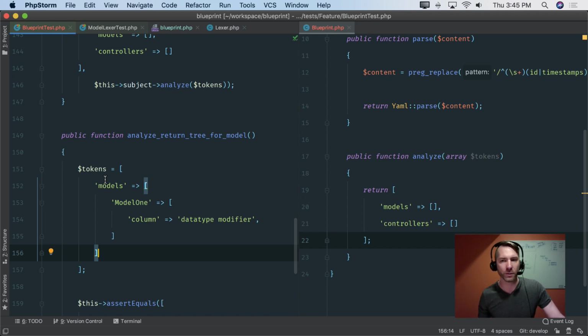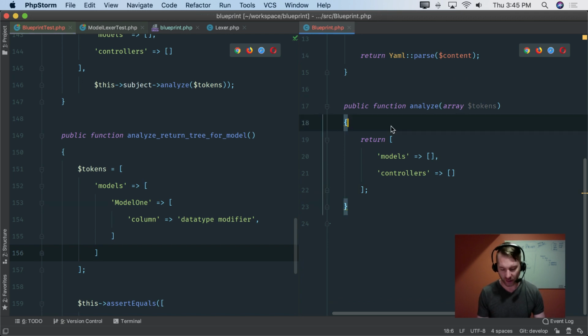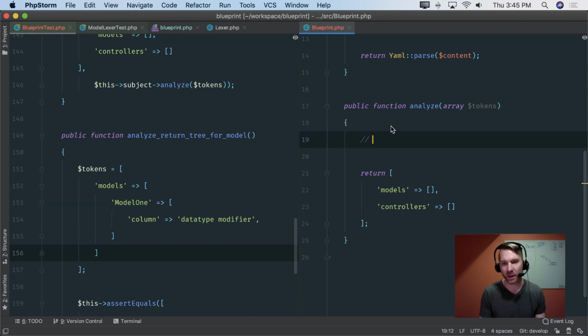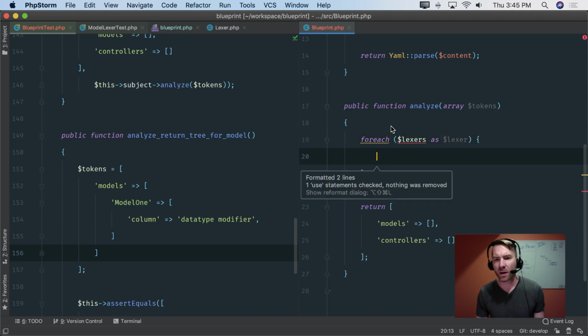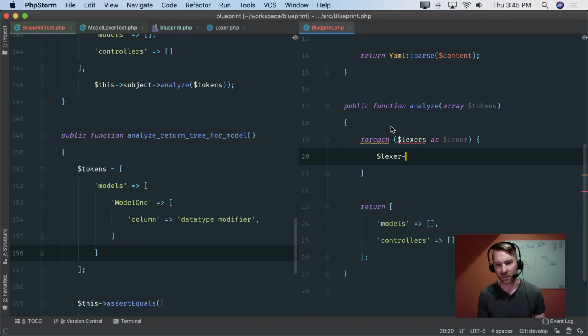I think what I'd rather do is just to kind of demonstrate what I'm at here for interest of time. Let's say what I'd really like to do here is have like this for each of the registered Lexers. And let's actually just make this real code for a second. I'm going to comment it out, but just so we get the idea of where I'm heading in case I run out of time. What I want to do ultimately is really set this up where I can say something like Lexer analyze and send it the tokens.